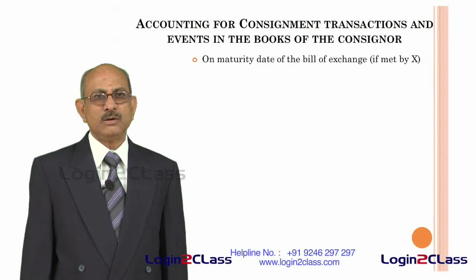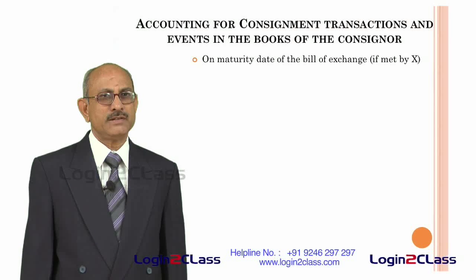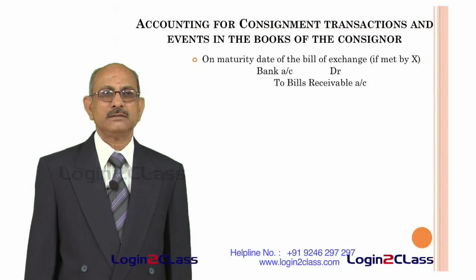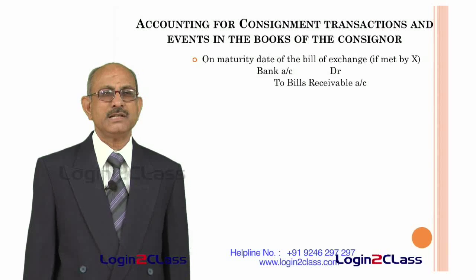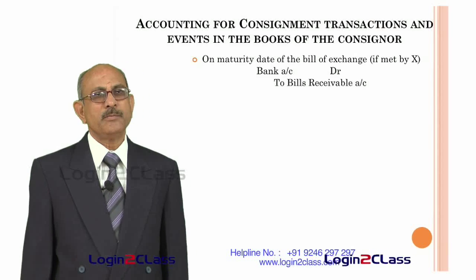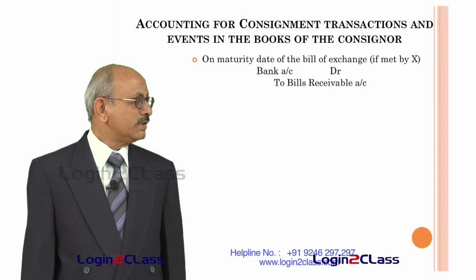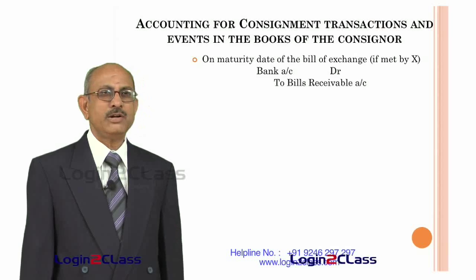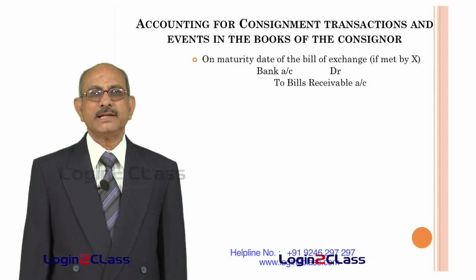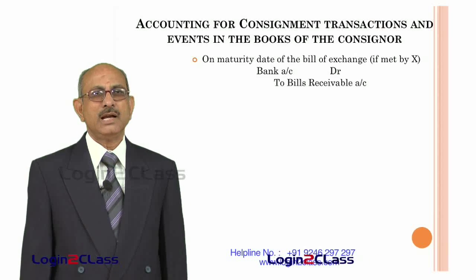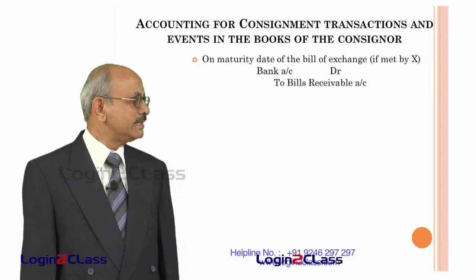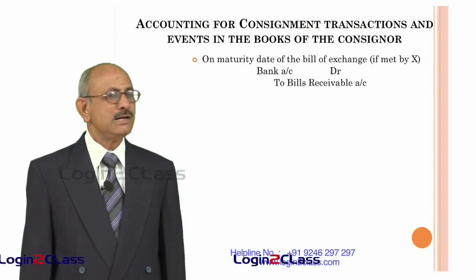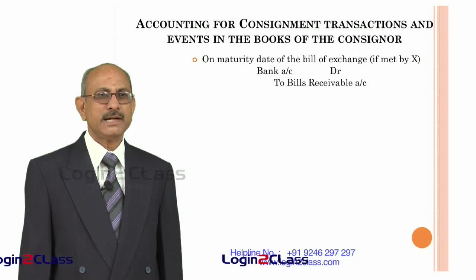And the bill also can mature after some time when it has to be paid by X, because X has drawn the bill of exchange, it has to be paid by X. So, on that date bank account is debited, and whatever you have debited to bills receivable account is credited. That means bills receivable account is closed, that entry is reversed by putting the money in the bank account. So, bank account is debited and bills receivable account is credited.